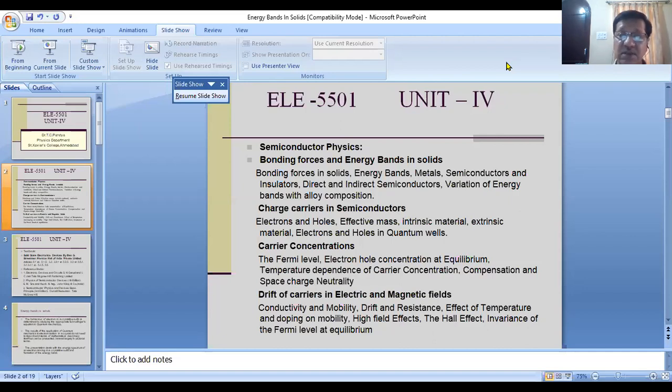I will also take some review questions, numerical exercises, and several important problems, because you people have to appear for various competitive examinations also. And the physics of semiconductor is a very important portion in physics, and of course in electronics also.